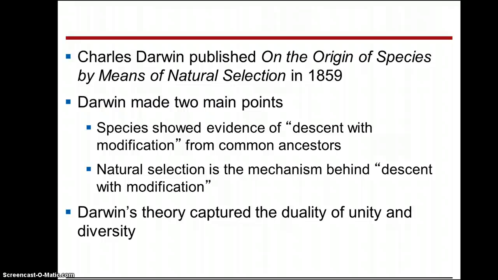So Charles Darwin, the father of evolution, wrote this very famous book, On the Origin of Species by Means of Natural Selection. Charles Darwin is the one who came up with some themes. The first one being descent with modification. That means that over time, organisms would branch off from common ancestors and they would change. He also came up with the theory of natural selection. So that means the organism that is best suited for the environment will survive.